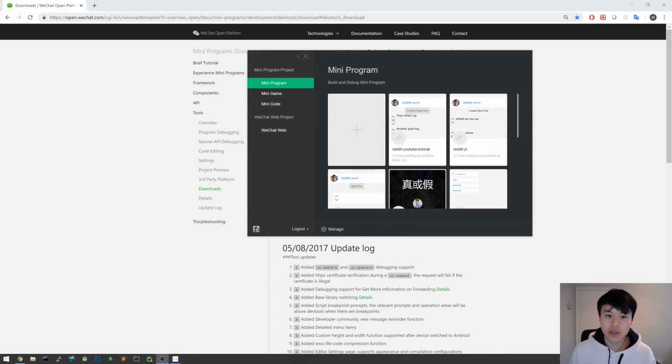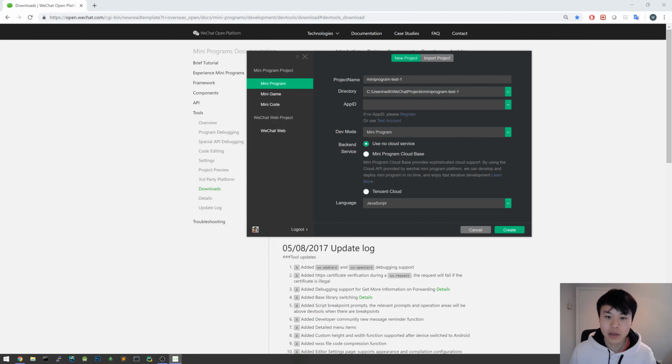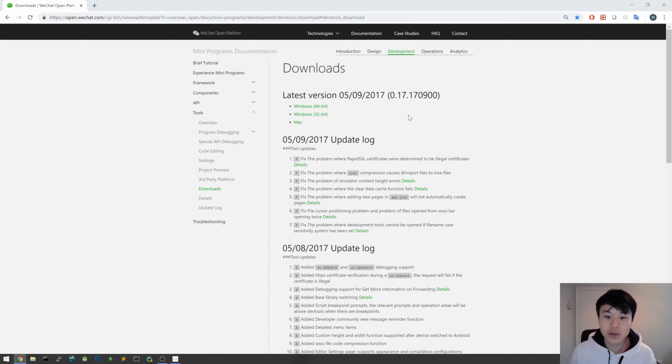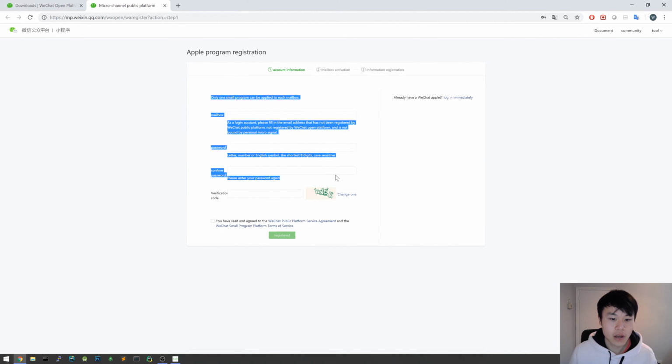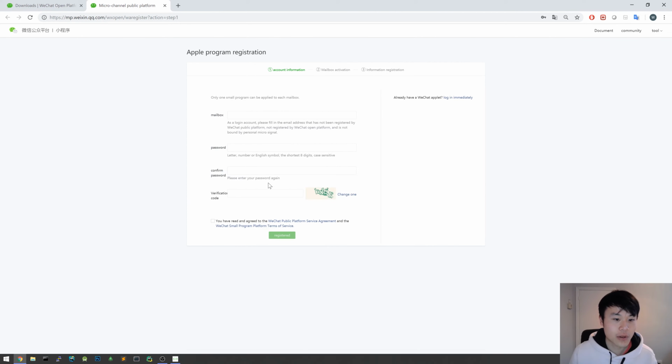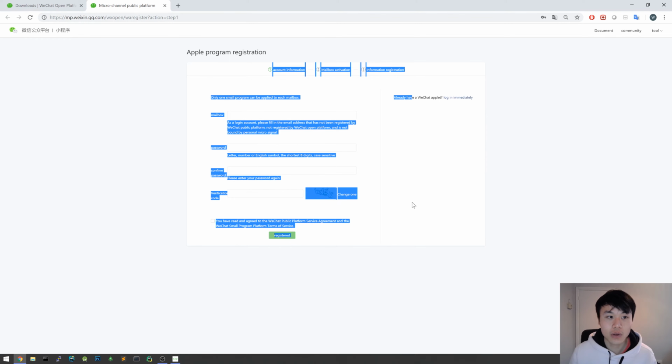Once you've got everything installed, you can open this up to create a new project. Make sure you have mini-program selected and press this plus button. So this is the basic information you need to fill out to create a new project. The first thing that you'll need to go through some Chinese to do is to get this app ID. So you need to register your app every time you make a new one, and this requires some personal information. You can Google Translate this. It's not too hard to figure out. Obviously, I don't want to fill out stuff like my email in front of you guys, so I'm just going to do this, and then we'll get back to you right after.